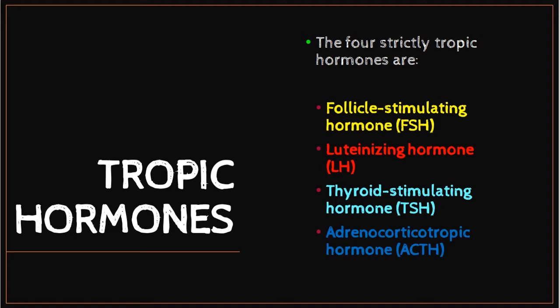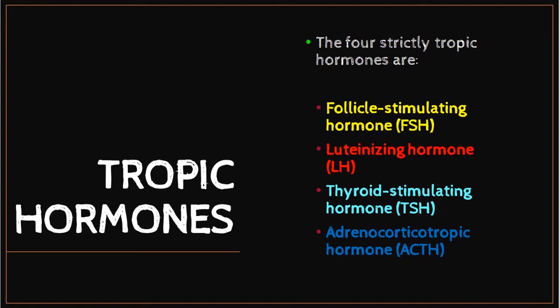So what is the function of FSH, or follicle stimulating hormone? FSH in males controls the production of sperm. Meanwhile, in females, it controls the menstrual cycle and stimulates the growth of eggs in the ovaries. LH, luteinizing hormone, in males stimulates secretion of testosterone. Meanwhile, in females, it stimulates follicular growth in the ovaries as well as ovulation.